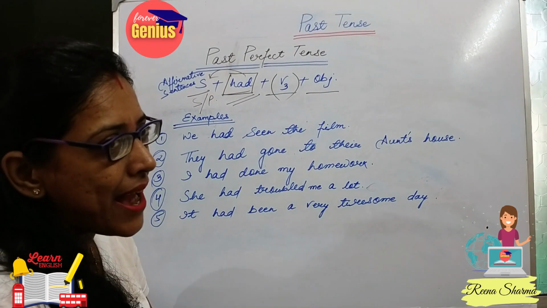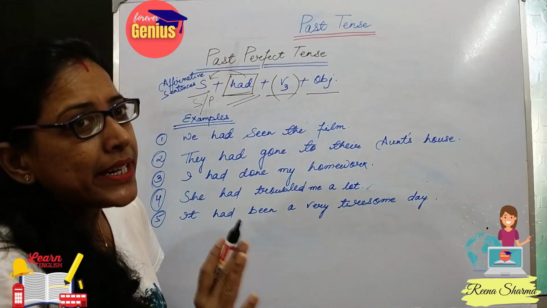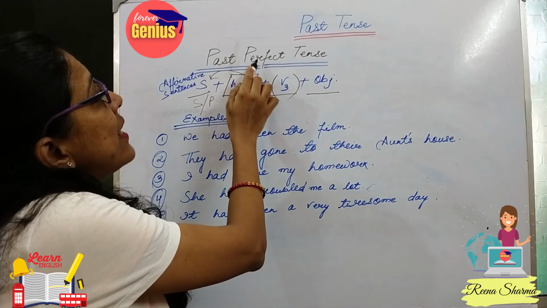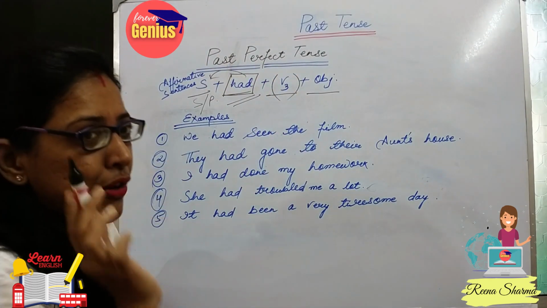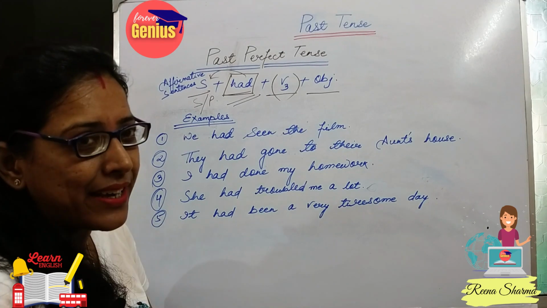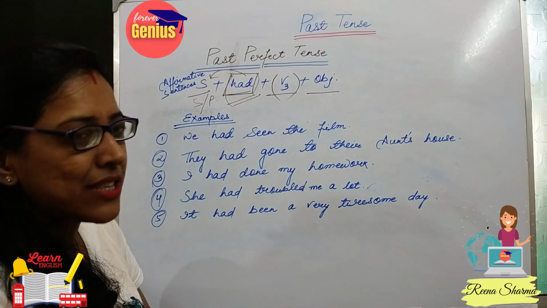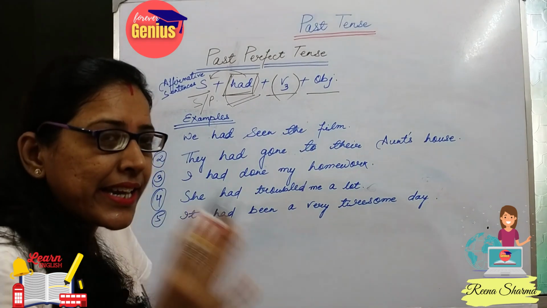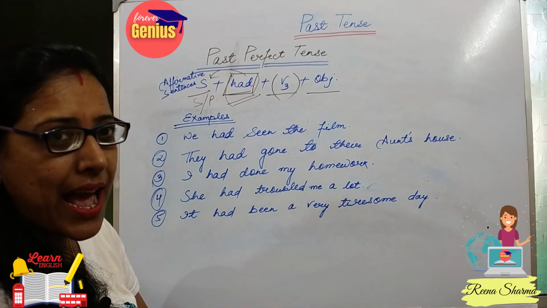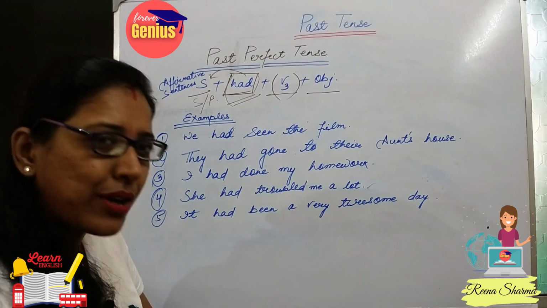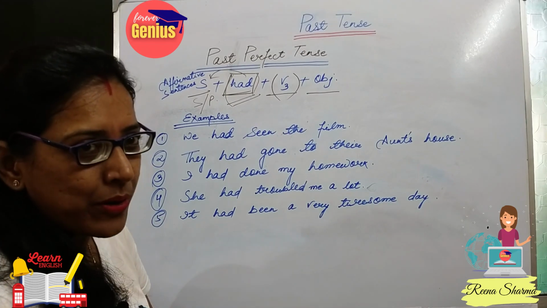We will not use has, we will not use have. That is used only in case of present perfect tense. But in case of past perfect tense, we will use only had. Just remember it, in case of past perfect tense, we have to use had. In case of present perfect tense, we have to use has or have related to singular or plural. I hope it's very simple now.